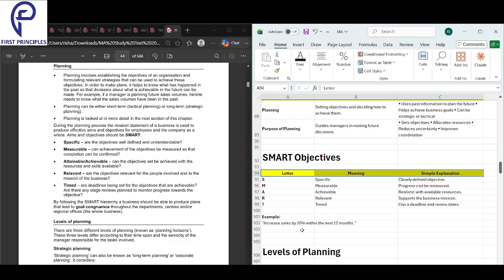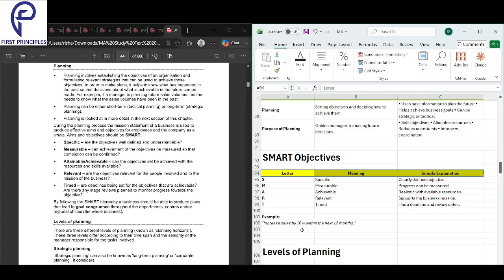Under this objective, first is specific. Your objective should be clearly defined, no confusion. It should be measurable. You can track progress with numbers. Achievable, realistic with the resources you have. Relevant. It matches the business mission. Timed, has a deadline plus review dates.